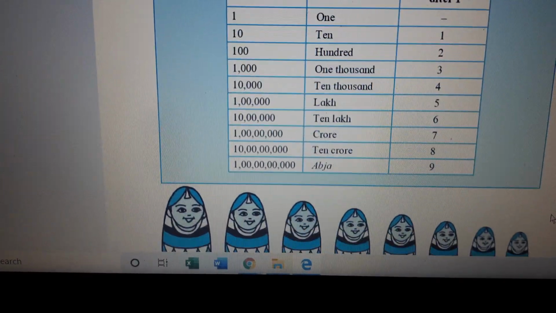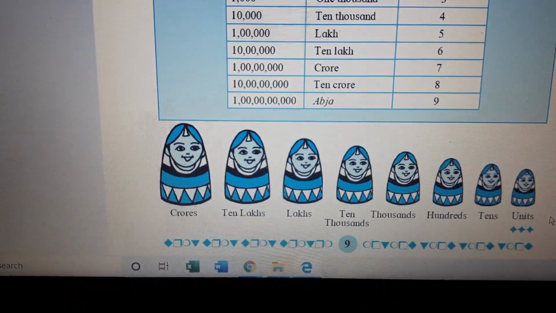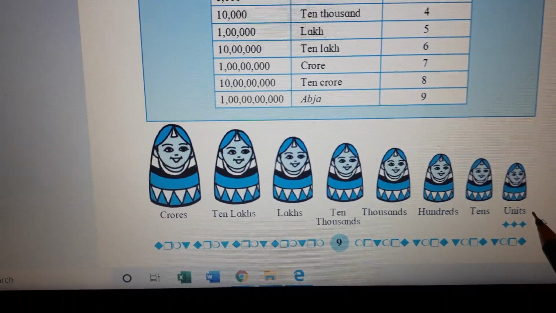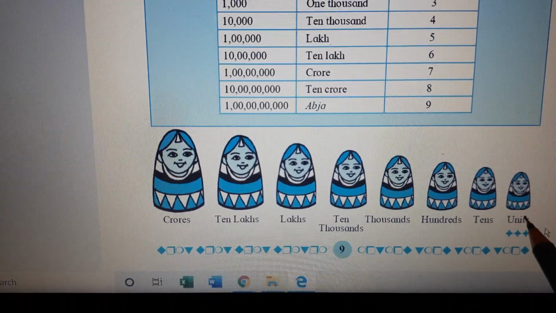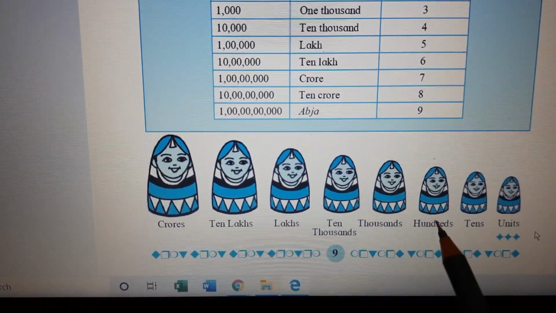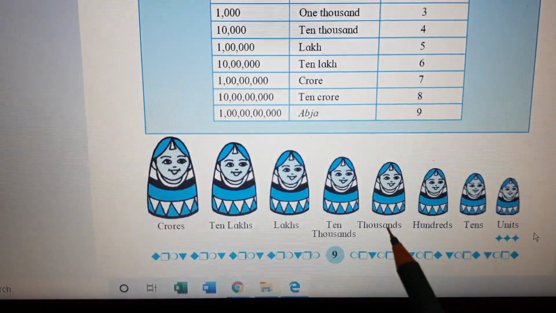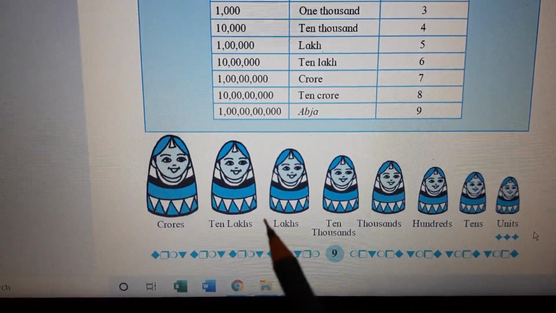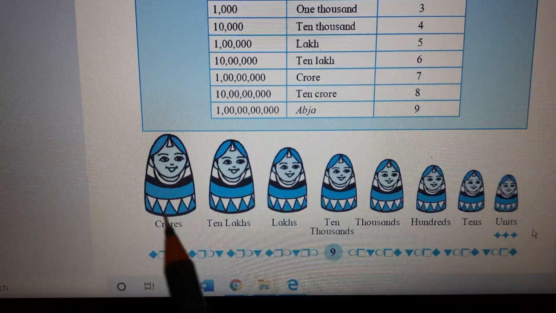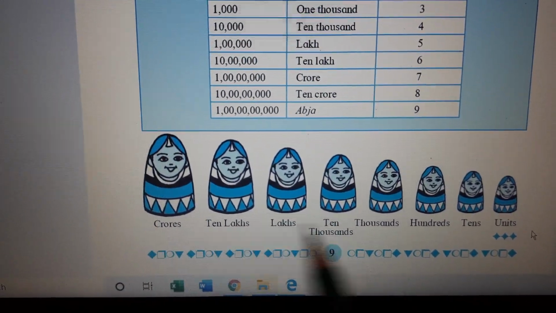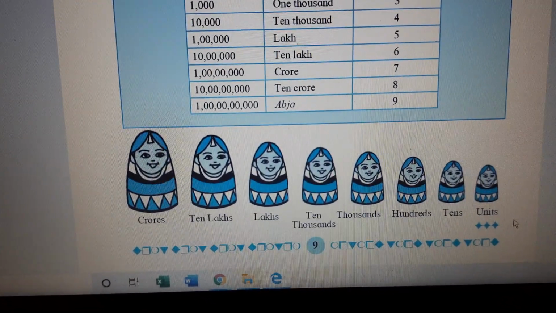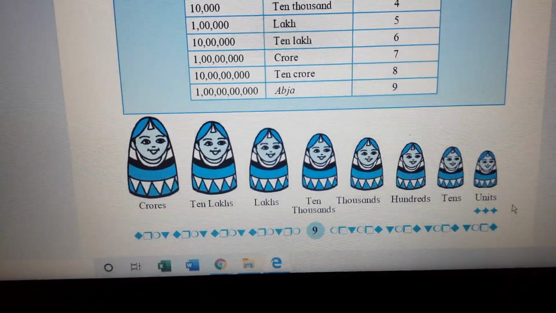Hope this is very clear. Now we will understand with these dolls. So starting here, you can see this place, units. One doll, units. This doll stands for tens. This little doll, a little bigger, hundreds, thousands, 10,000s, lakhs, 10 lakhs and crores. Crores doll is the biggest one you can see, children. Okay, because only crores we have introduced for you. Abja is something more to understand, which you have to remember.